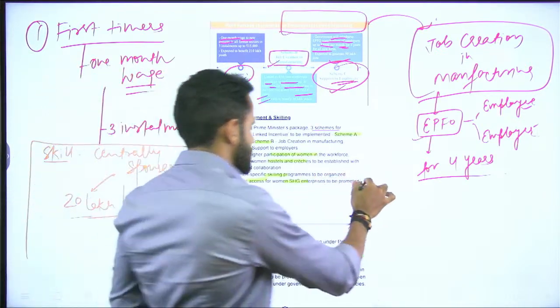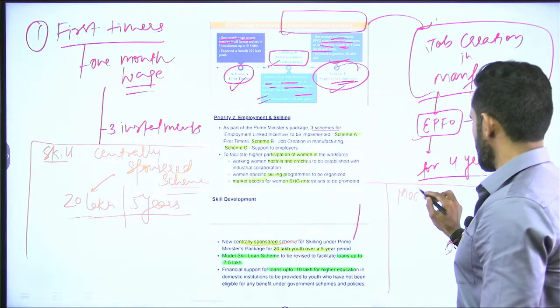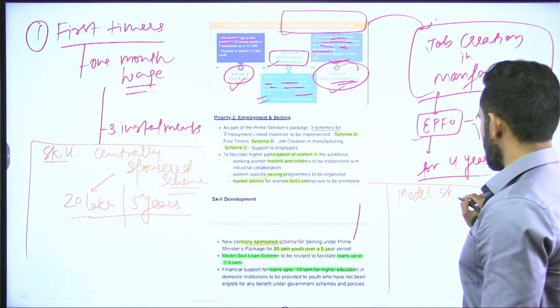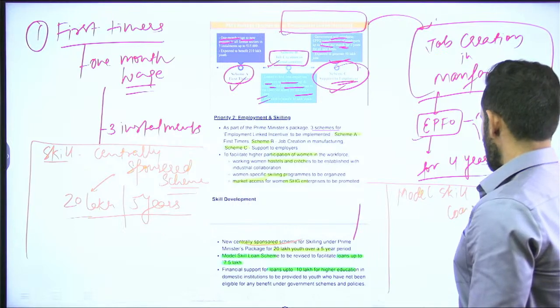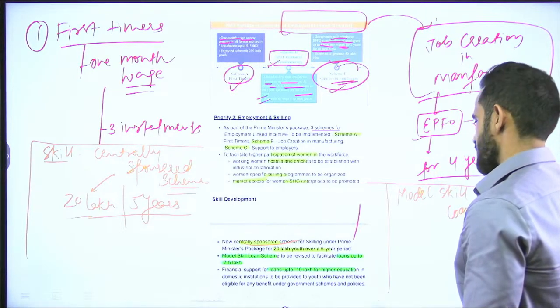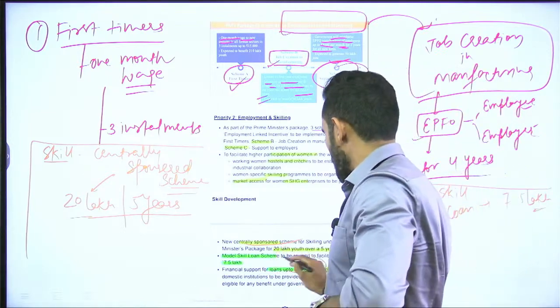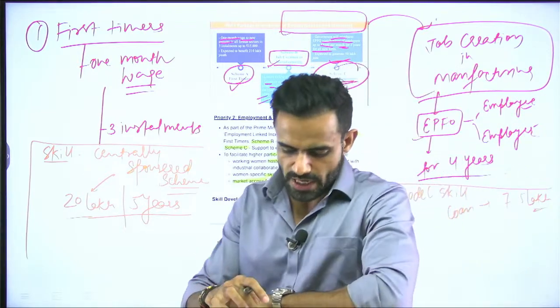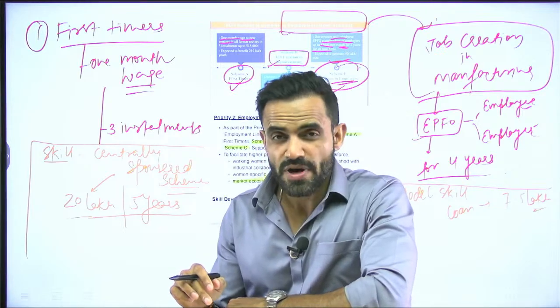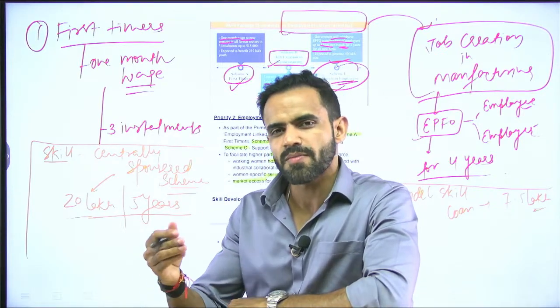Apart from that, model skill loan will be given, model skill loan, and this loan up to 7.5 lakh can be given. Apart from that, for higher education, government is going to provide loan up to 10 lakh rupee. Government will provide the education loan, if someone is not receiving benefit from any other scheme.